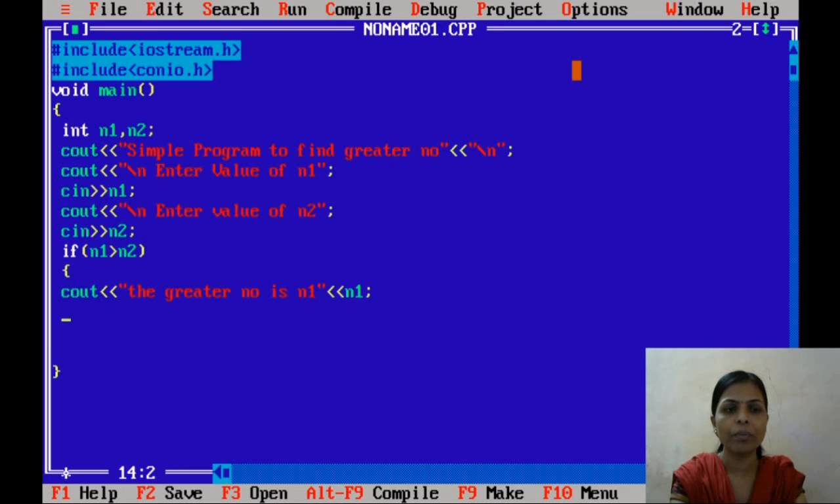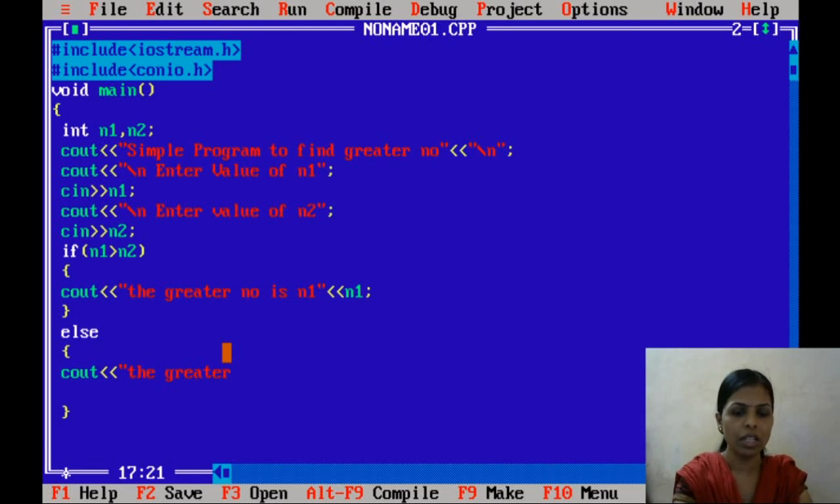Next, if the condition is false, if the expression is false, then we have to go to the else statement. So in the next line I will print cout "The greater number is" n2. If the first condition is false, it will automatically go to the second part, the false statement, and it will print the value of n2.